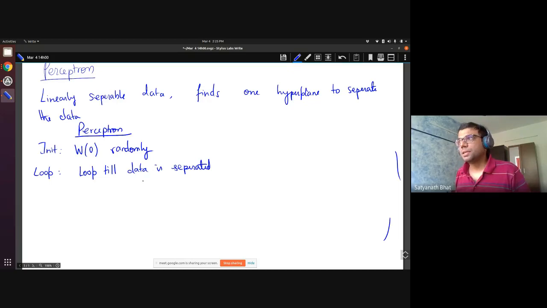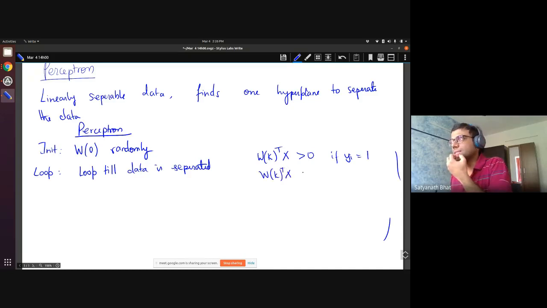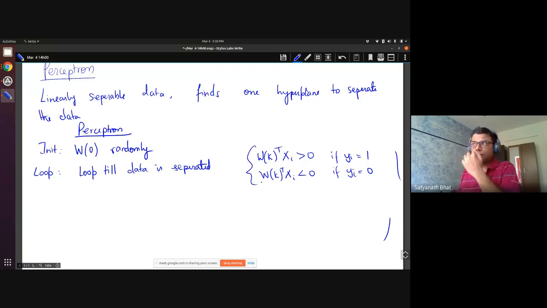It means that you want to find Wk, in the kth iteration, such that Wk transpose X is greater than 0 if Yi is equal to 1, and Wk transpose X is less than 0 for the sample if Yi is equal to 0. If you are able to do this for all i, we are saying that the data is actually separated. If that doesn't happen, then we have to do something.